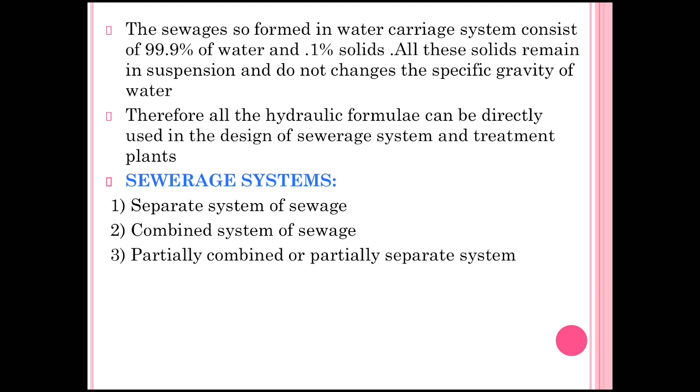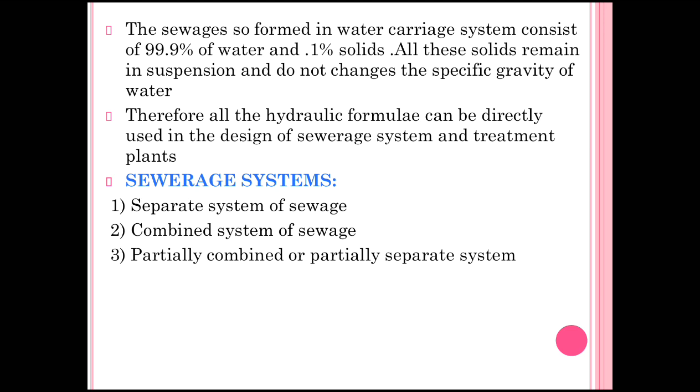The sewage so formed in the water carriage system consists of 99.9% of water and 0.1% of solids. All these solids remain in suspension and do not change the specific gravity of water. Therefore, all the hydraulic formulae can be directly used in the design of sewage systems and treatment plants.